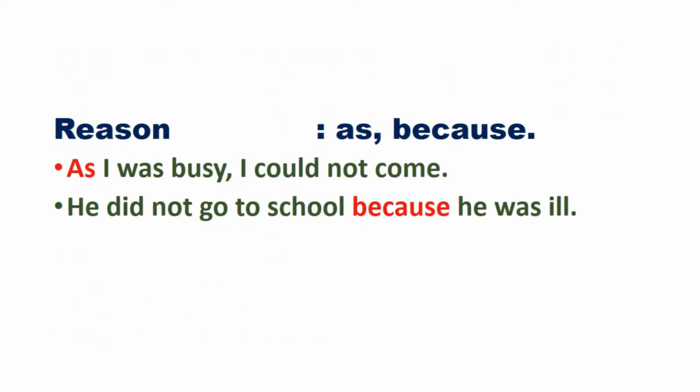So like time, we have here reason. The conjunctions are as, because. These two are commonly used. So as and because are again subordinating conjunctions. Look at the sentences. As I was busy, I could not come. He did not go to school because he was ill. In both the sentences, one is an independent clause, the other one is a dependent clause. That is, one is the main clause and the other one is the subclause.